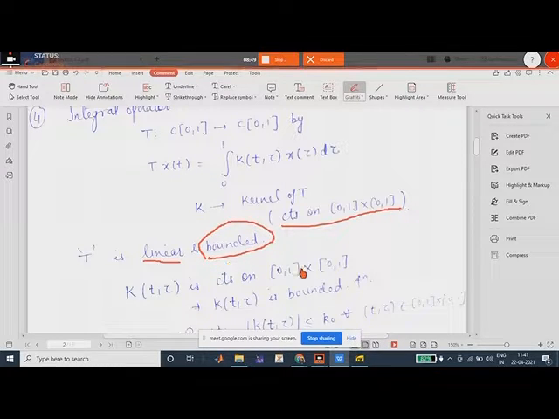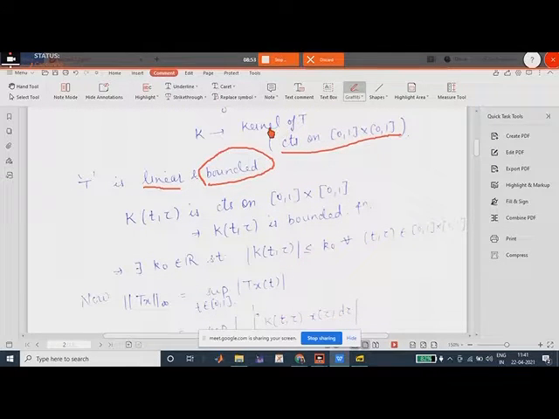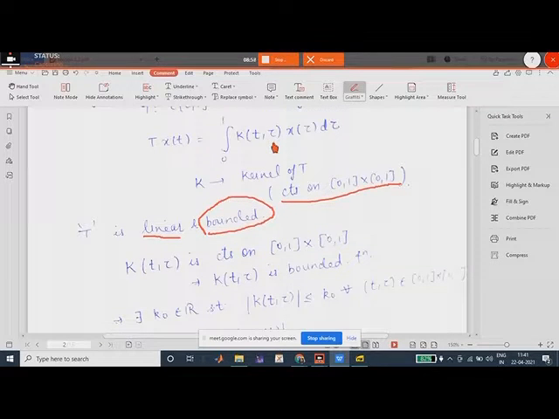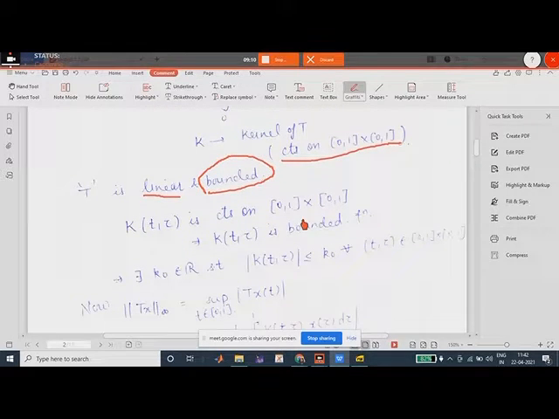To prove this bounded, we see what this kernel is. Now, the kernel is a function of t and tau, right? And these are real variables, continuous on [0,1] cross [0,1], that is, continuous on a closed domain. So the kernel is continuous on a closed domain, which means it is a bounded function.